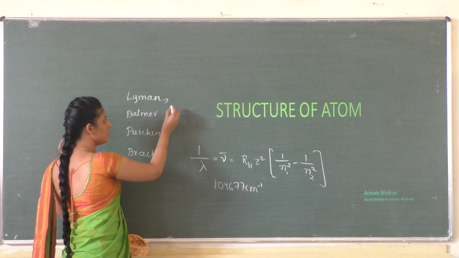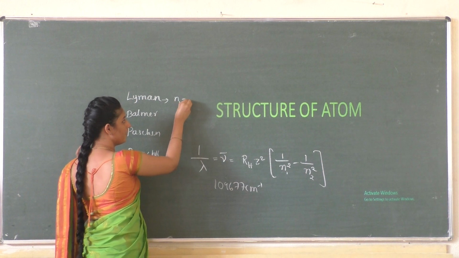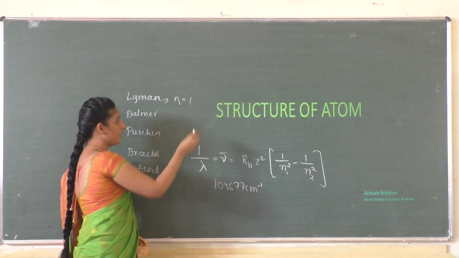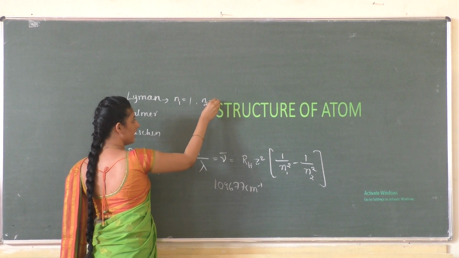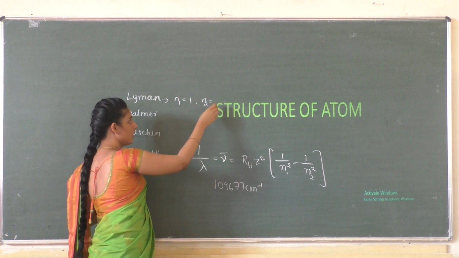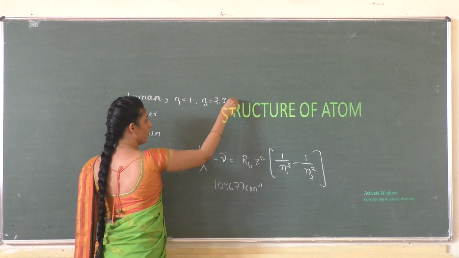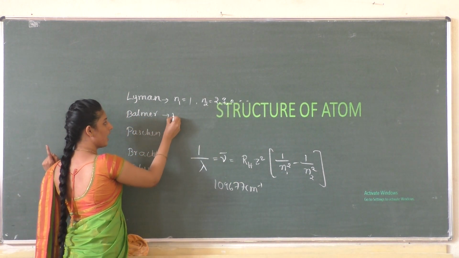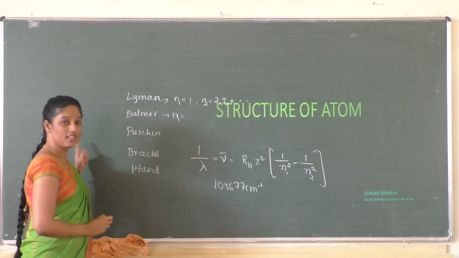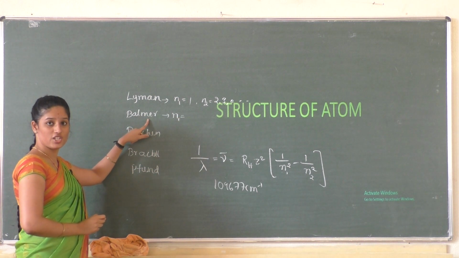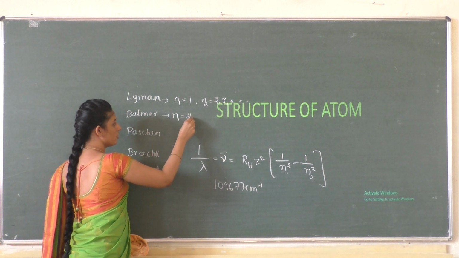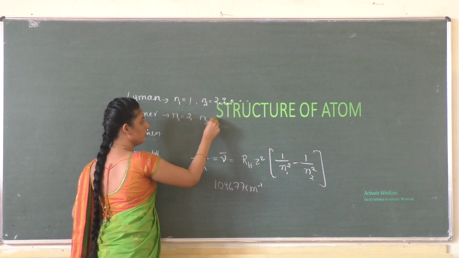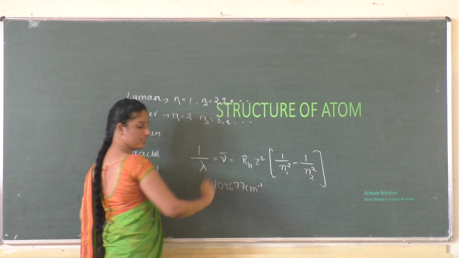Okay, so for the Lyman series we know that the value of n1 is 1 and the value of n2, the higher energy levels with respect to n1, is 2, 3, 4, and so on. For the Balmer series, the value of n1 is 2, the second energy level, and the value of n2 is 3, 4, etc.